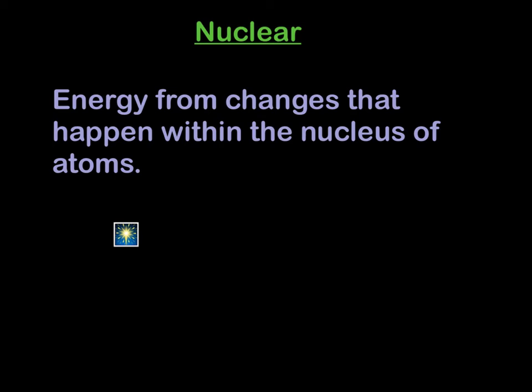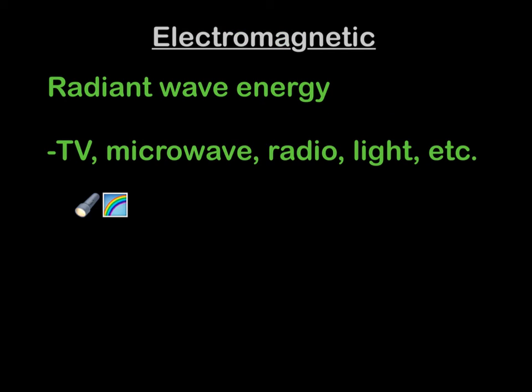And they can actually give off energy as well. Electromagnetic energy is what we call radiant wave energy. It's something that you're probably pretty familiar with. If you watch television, use the microwave, listen to the radio, use light of any kind. These waves are things that are very useful to us.